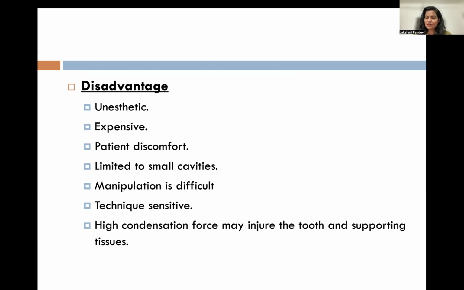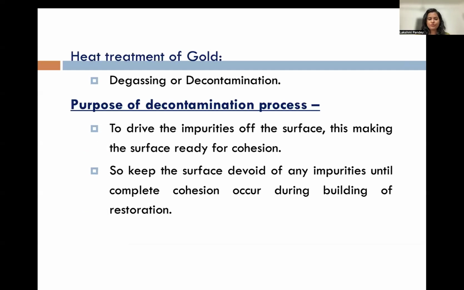Disadvantages, yes. Earlier, people used to consider it esthetic. Now it comes as unesthetic. Expensive, highly expensive, patient discomfort. Yes, when you do the compaction of the direct filling gold, there are some patients who feel discomfort. Limited to small cavities, large cavities you cannot use. Manipulation is difficult, it's very technique sensitive. So it should be performed by a highly skilled dentist. And high condensation force may injure the tooth or the periodontal ligament. That's why if the PDL is sound, then only you're supposed to use it.